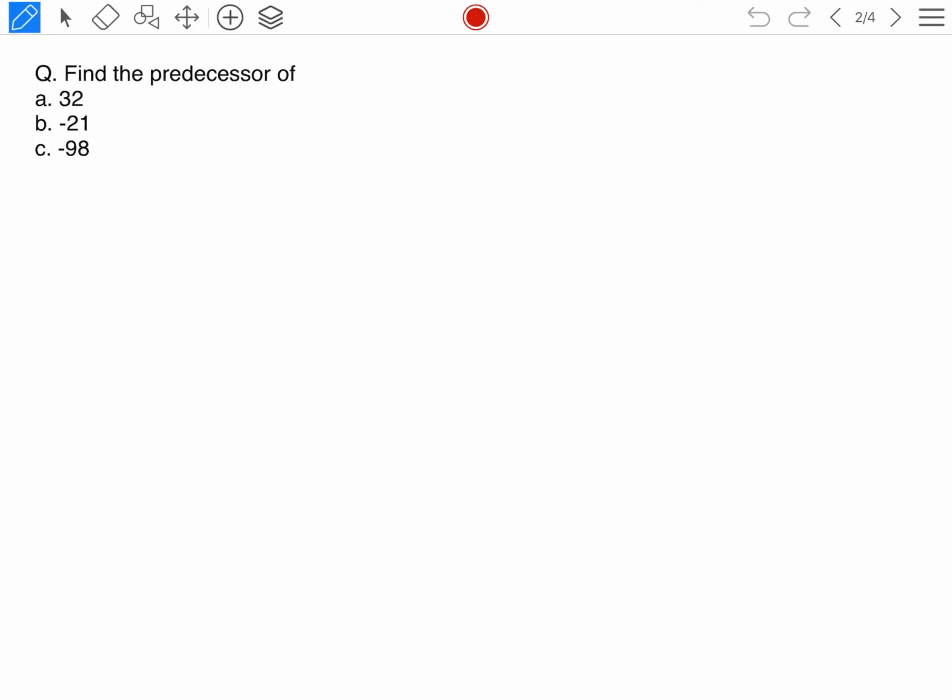Okay. Then predecessor. Predecessor means what? Minus 1. Yes or no? First one it is very easy because it is positive 32. What will be the predecessor? 32 minus 1. Subtract 1. 32 minus 1 how much? 31. Yes or no? Second one it is given minus 21.